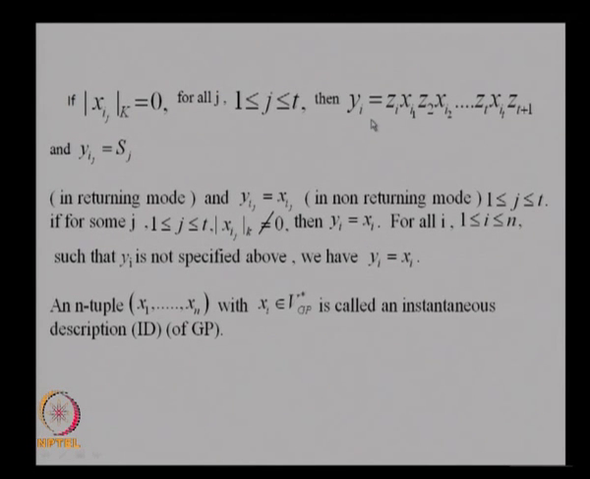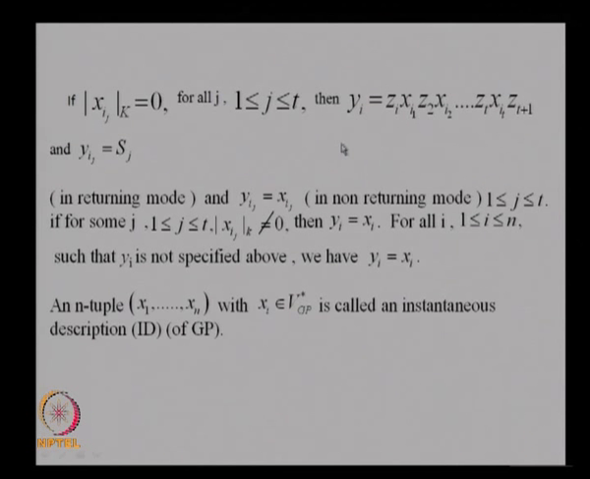So, the yi will be zi, xi1, z2, etc. z1, z2, zt, zt plus 1 remain as they are, but the query symbols are replaced by the strings provided by the corresponding components. Now, after this is done, from xi you have got yi in the ith component.